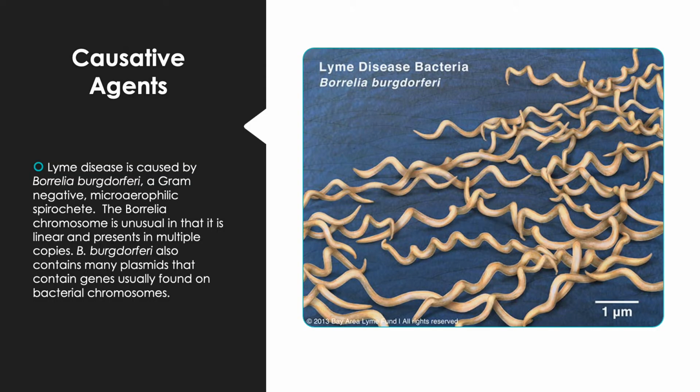Causative agents. Lyme disease is caused by Borrelia burgdorferi, a gram-negative microaerophilic spirochete. The Borrelia chromosome is unusual in that it is linear and present in multiple copies. B. burgdorferi also contains many plasmids that contain genes usually found on bacterial chromosomes.